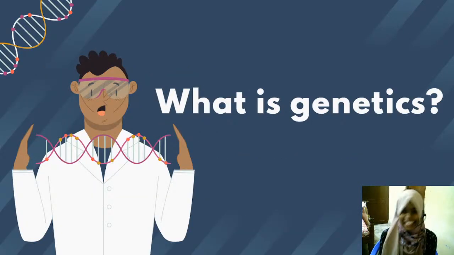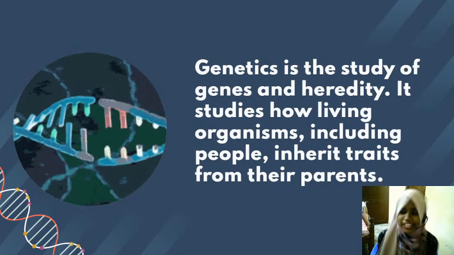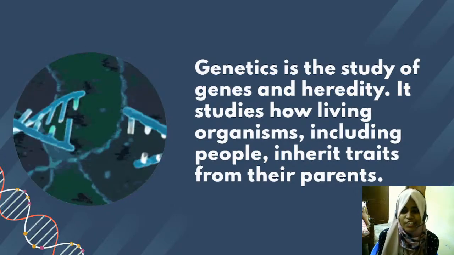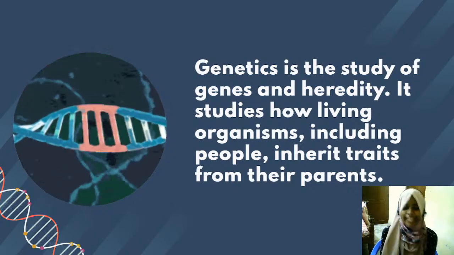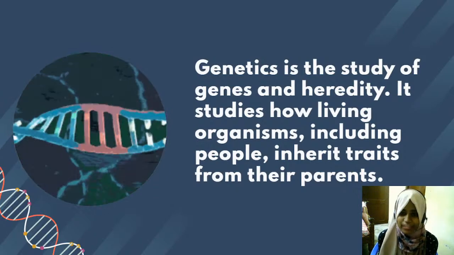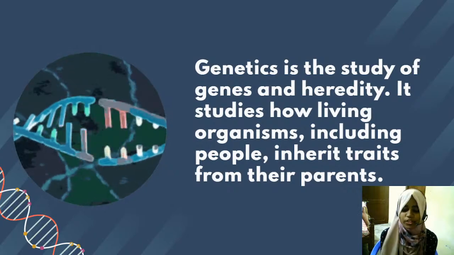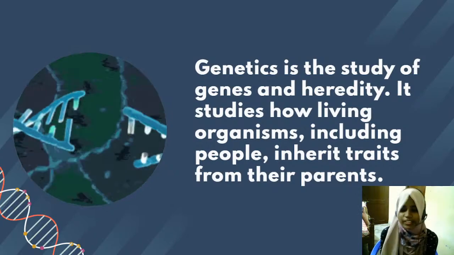So let's get started. The first one is genetics. Genetics is a branch of science which deals with the study of genes and heredity. These studies provide us with information on how living organisms inherit traits from their parents. Here, living organisms means not only humans, but also animals, plants and all other living organisms.